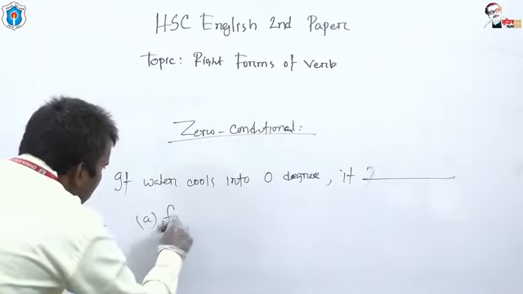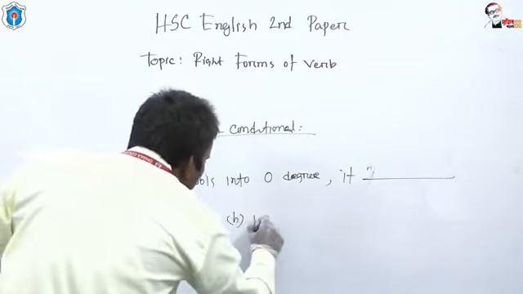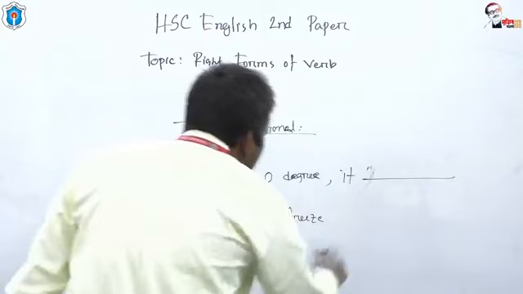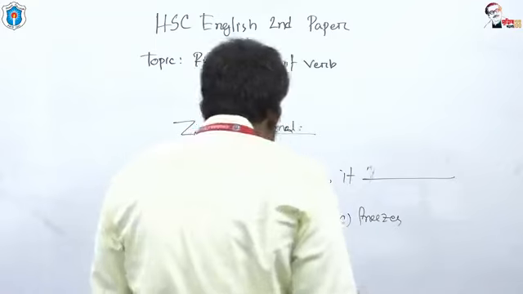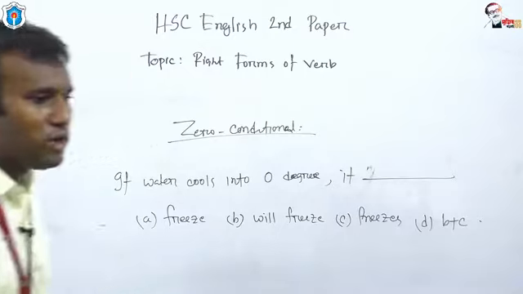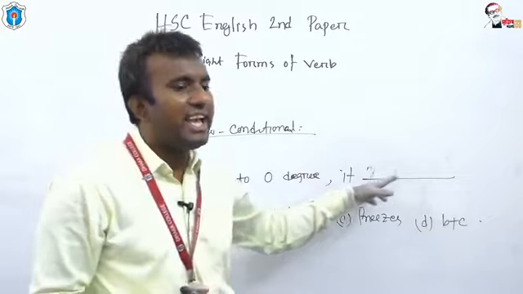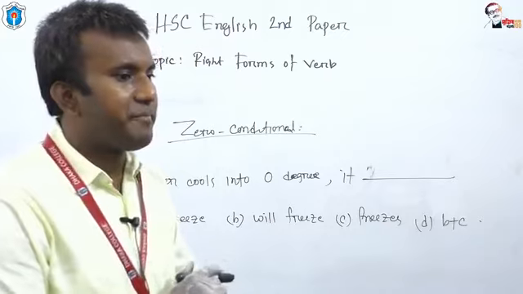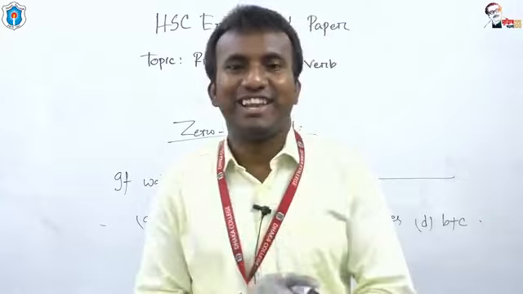Option A, freeze. Option B, will freeze. Option C, freezes. Option D, B plus C. What should be the answer, dear students? If water cools into 0 degree, it freeze, it will freeze, it freezes, or B plus C. It should be freezes. This is zero conditional. Okay.